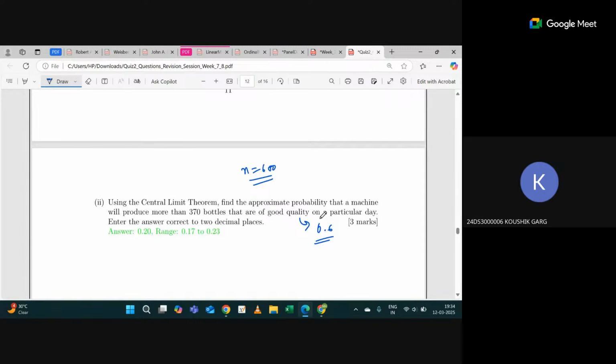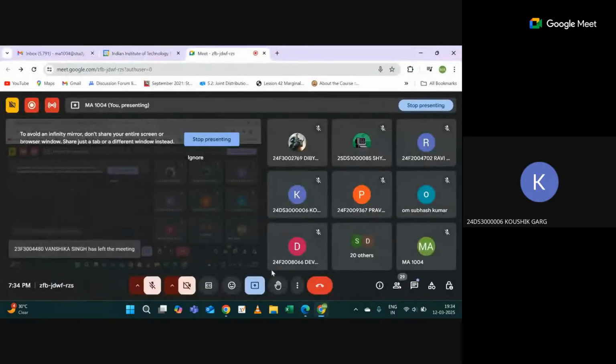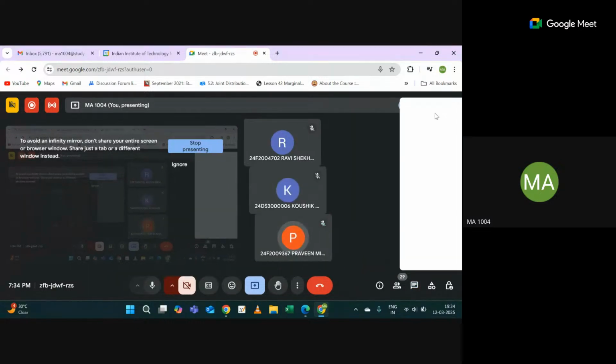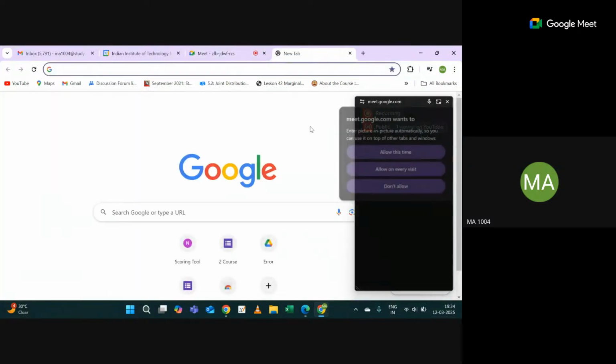Yes. Did you get the FZ values? 0.83. In some graded assignments, we are not given FZ, then what? Madhav, the graded assignment is parameterized, so it's not possible to give you all the values. So you can search on Google